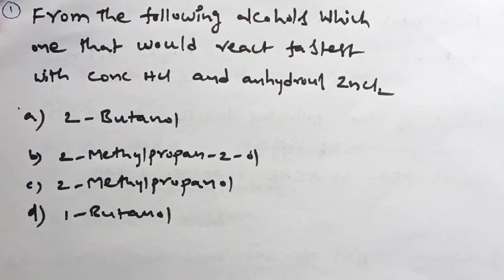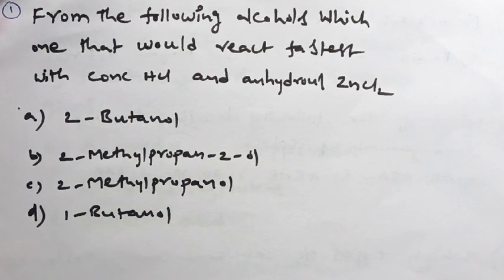From the following alcohols, which one would react fastest with concentrated HCl and anhydrous ZnCl2? Four options are given. Sometimes, as per the given question, we have to identify the answer directly. Sometimes we have to check the process from the options. So this is the second kind.